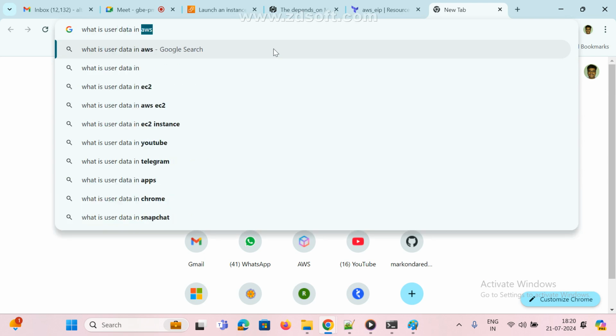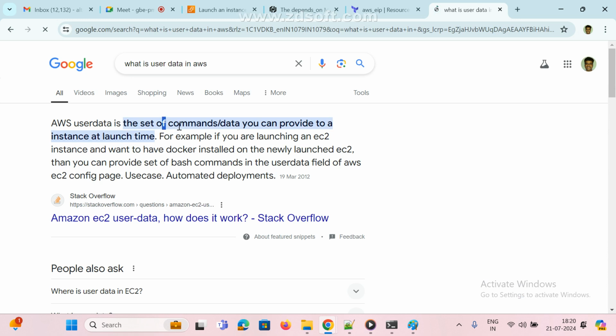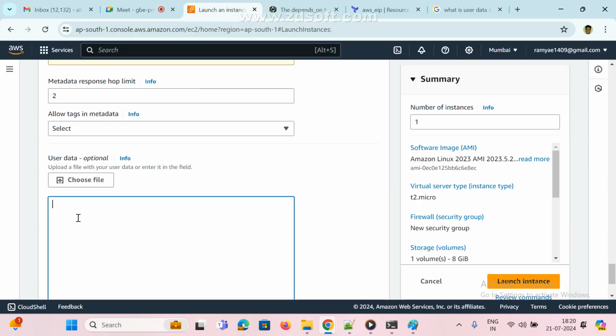User data in AWS means user data is a set of commands. These are all Linux commands, which you can provide to an instance at launch time. When will these be executed? While launching, while creating the instance. For example, sudo apt update -y, sudo apt install git -y. Now got it, right? This is the user data.